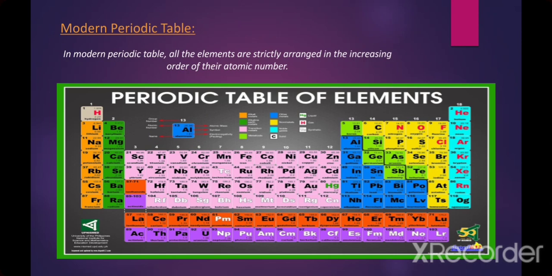And the second element is helium with atomic number 2, lithium with atomic number 3, beryllium with atomic number 4, boron with atomic number 5, carbon with atomic number 6, and so on. So the whole periodic table is strictly arranged in order of increasing atomic number.